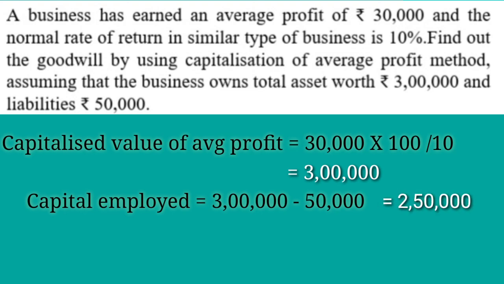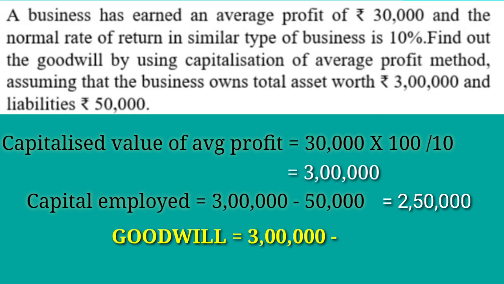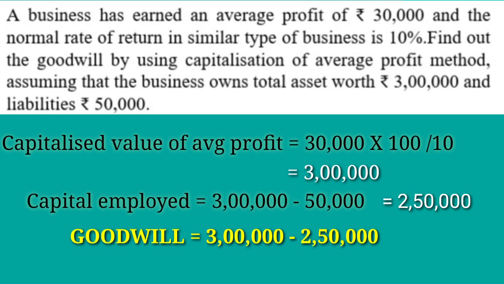Then we can calculate goodwill. Goodwill equal to capitalized value of average profit minus capital employed. Here the capitalized value of average profit is rupees 3 lakh minus capital employed rupees 2 lakh 50,000. So the goodwill is 3 lakh minus 2 lakh 50,000. The amount would be 50,000.